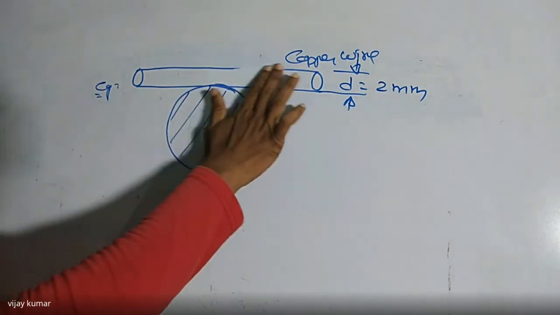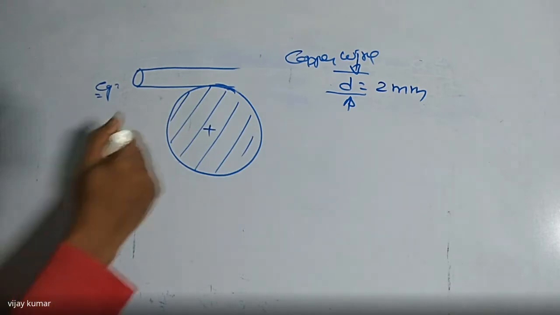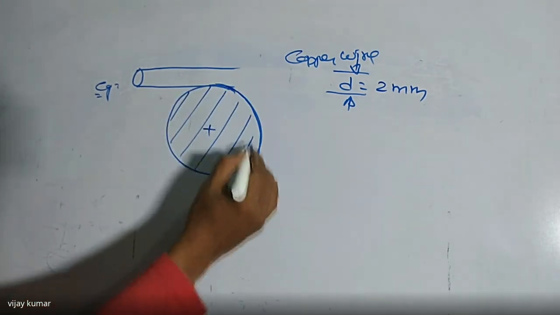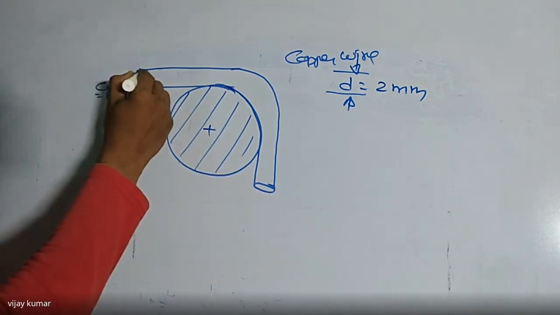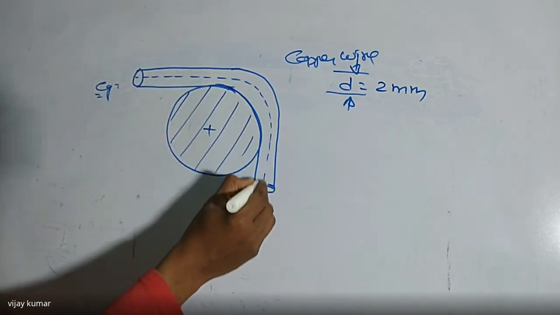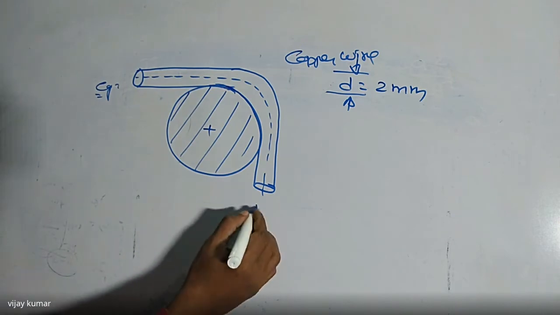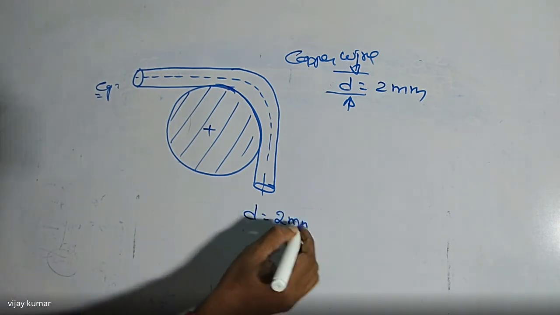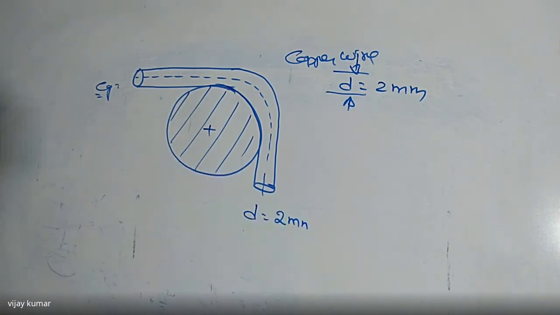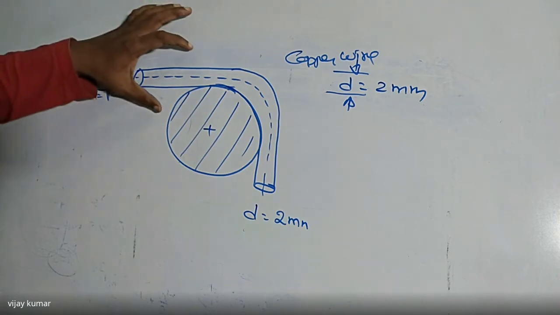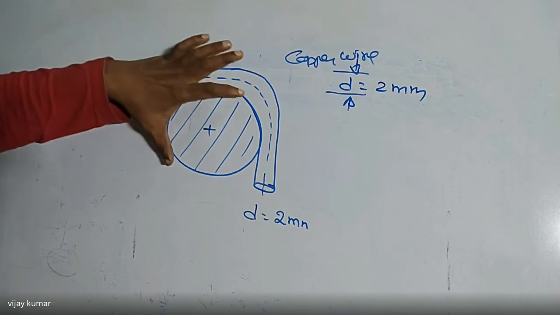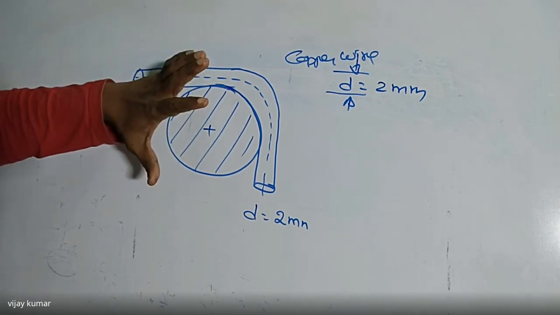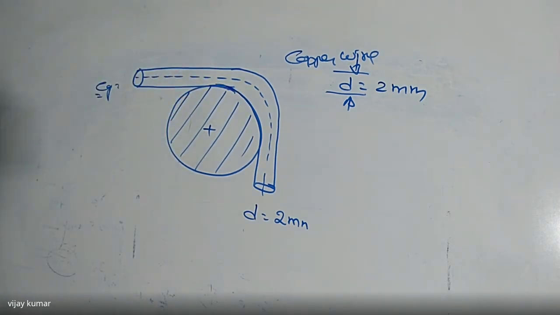So I'm going to draw the diagram like this. So this is the neutral axis. This is the diameter equal to 2 mm, that is the cross section. This is the copper wire of 2 mm diameter wound around a circular rod or a drum, which is having some radius.